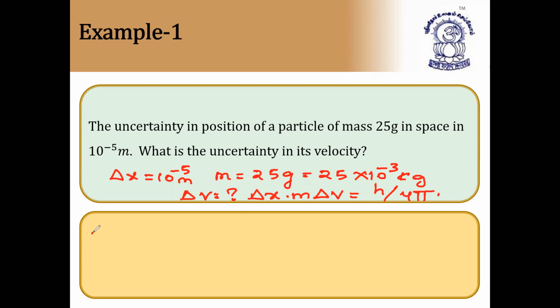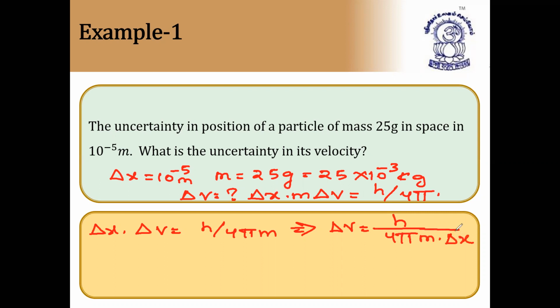Delta x into delta v is equal to h by 4 pi m, where m is shifted to this side. Implies delta v is equal to, we have to find delta v only, delta v is equal to h by 4 pi m into delta x. So you know the value of h, you know the value of pi, you know the value of m, and delta x value also you know. So substituting these values, you will get the answer.